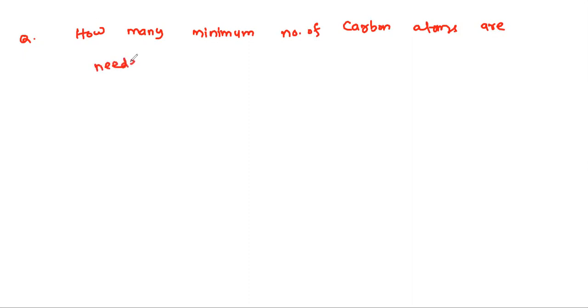I'll write it here: how many minimum number of carbon atoms are needed in an alkane to show chain isomerism. Can anyone say? You try to answer yourself.